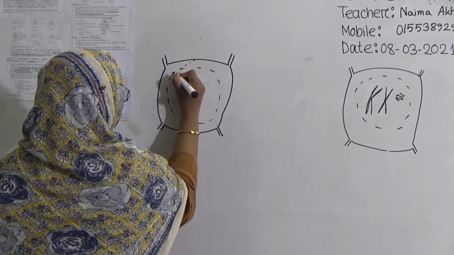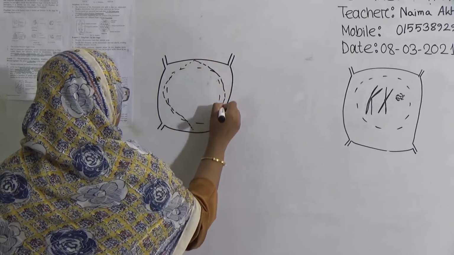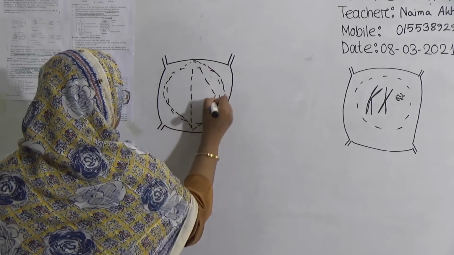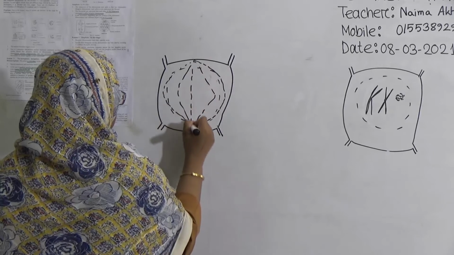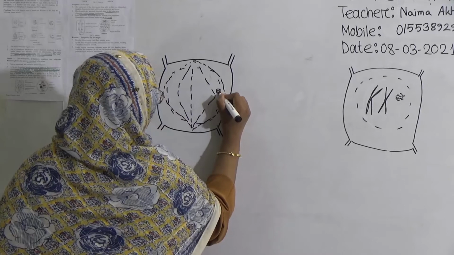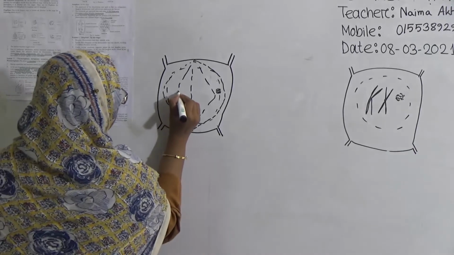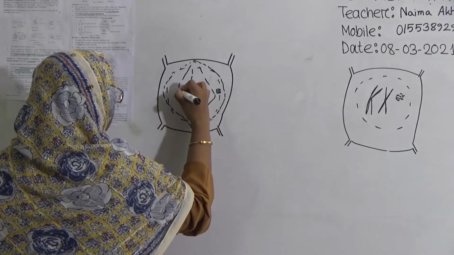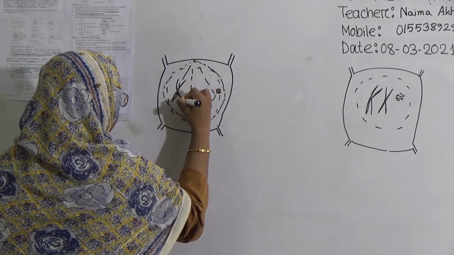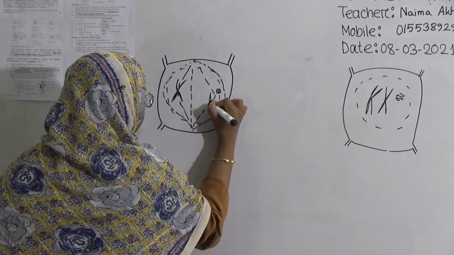The spindle apparatus is like that. From one end up to another end it will spread. Here the nucleolus will be present, but in an almost disappeared condition. Here we use two chromosomes, so I will show you two chromosomes. Already they are divided into chromatids. One chromosome is here and another will be here.